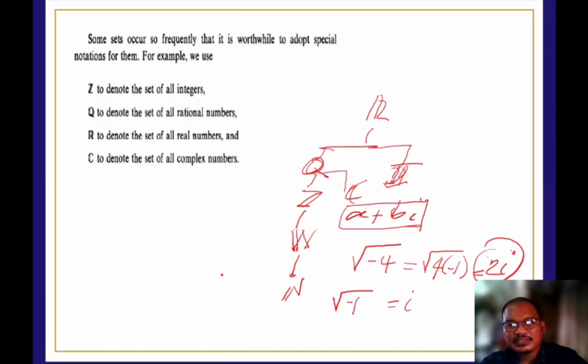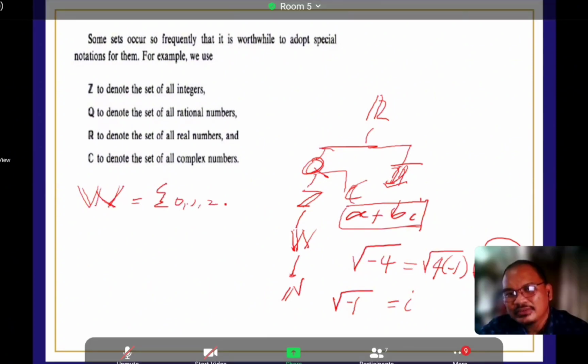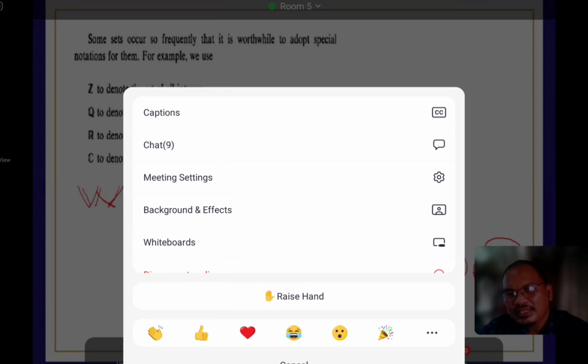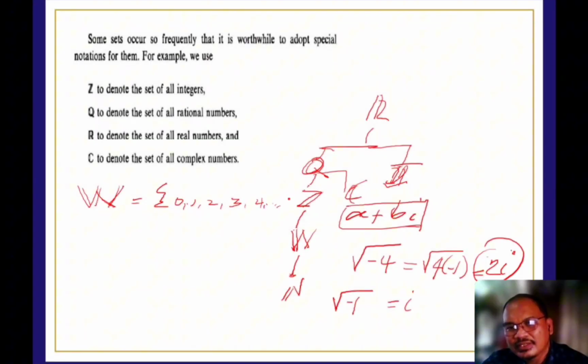Okay? Now, sabi natin kanina ni Ma'am Teo na additional, yung mga subset natin. Pag sinabi kong set of whole numbers, set of W, the elements under this one, if you're going to describe this using the infinite, are 0, 1, 2, 3, 4, and so on. Okay, so this is the set of whole numbers.